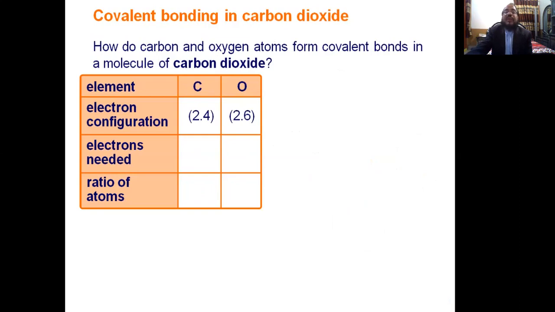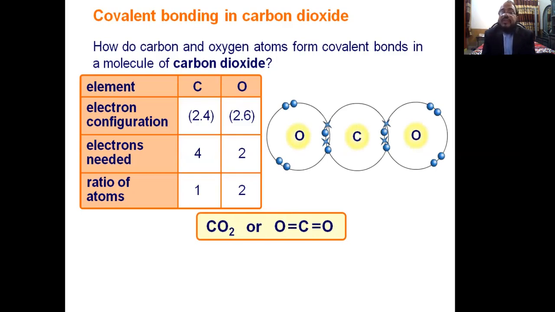Next, the formation of carbon dioxide, CO2. Student, you know the atomic number of carbon is 6 and oxygen is 8, and you can see this carbon has 2 electrons in the first shell and 4 electrons in its outermost shell, and oxygen has 2 electrons in the first shell and 6 electrons in its outermost shell. Yes, this carbon needs 4 more electrons for octet, and oxygen needs 2 more electrons for octet. This is the ratio of 1 and 2.